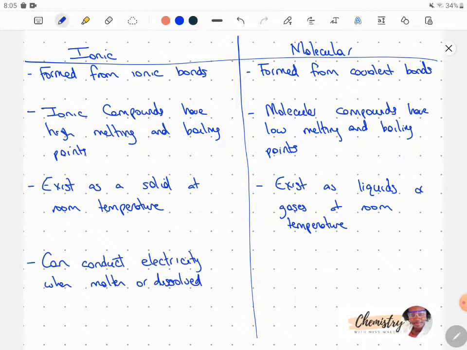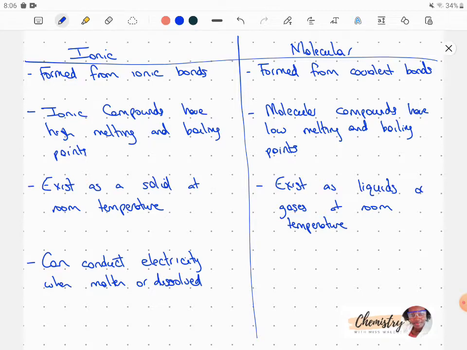In order for electricity to be conducted, there must be free, mobile, charged particles, meaning that we must have some charges to move around. And that's what electricity is, the movement of a charge. So ionic compounds can conduct electricity only when they are molten or dissolved, because in both of those cases, the ions would be free to move around. And we define ions as charged particles, so of course, if the ions are free to move around, they are able to carry a charge. Electricity would be able to flow.